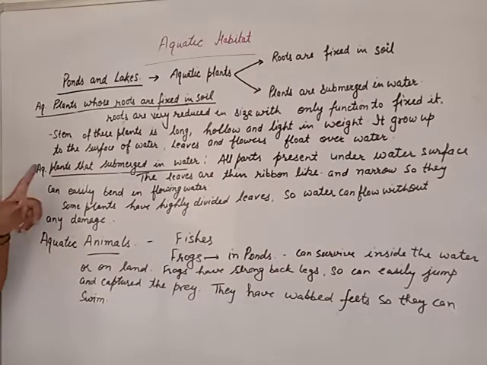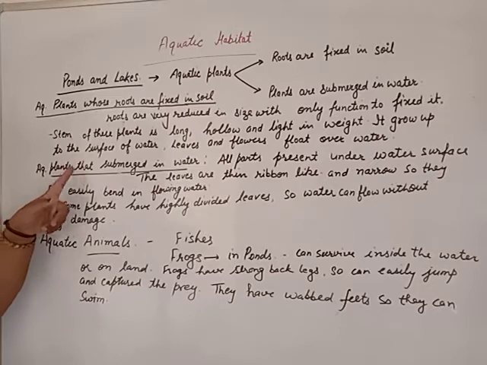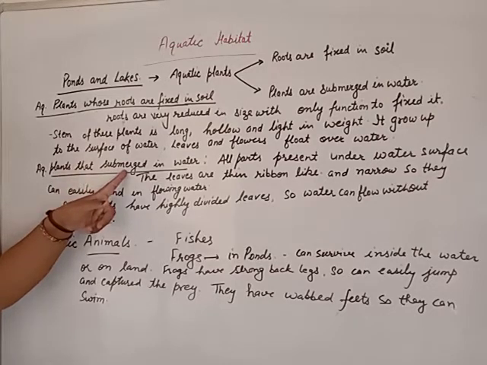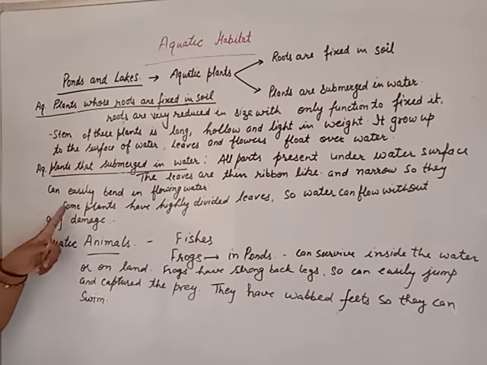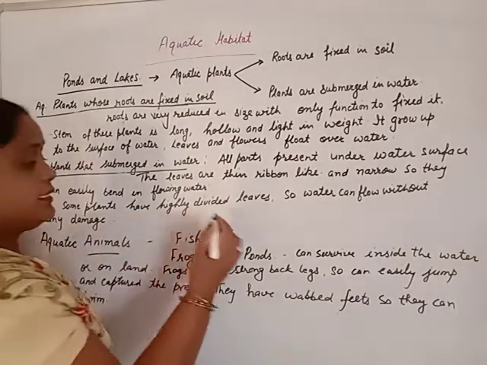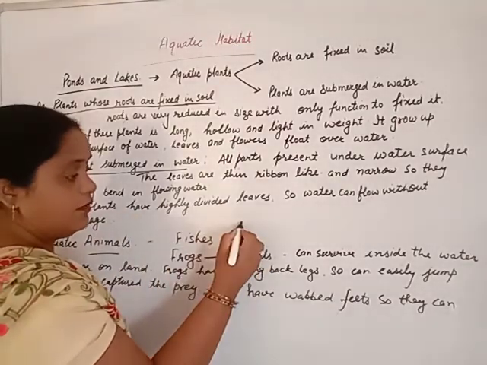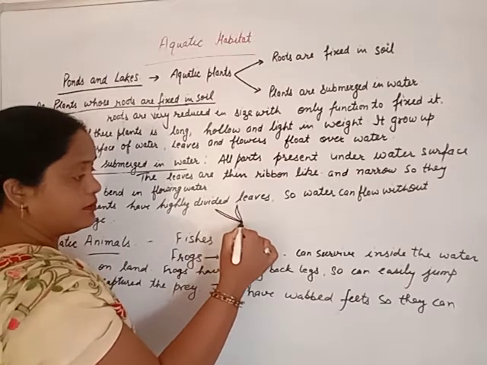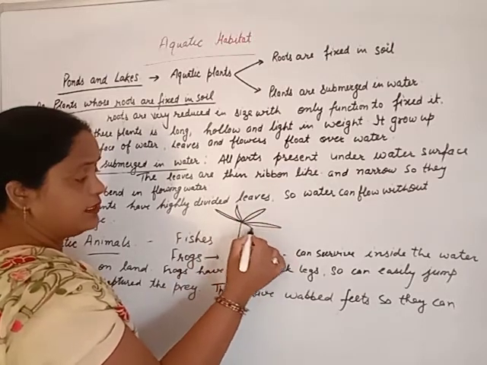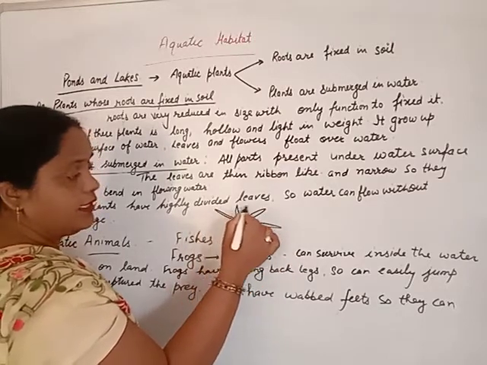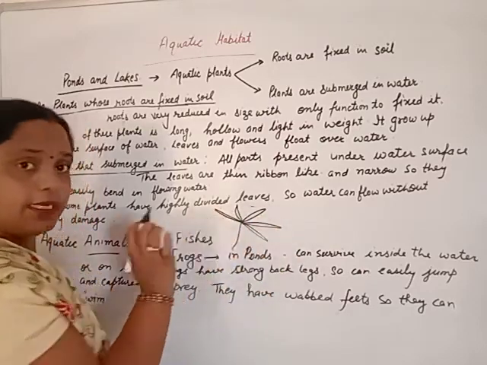Beta, in this category, the whole plant is present inside the water. In this case, some plants have different kinds of leaves. These leaves are highly divided. Suppose this is a leaf divided like this. It is one leaf, but divided into many parts.